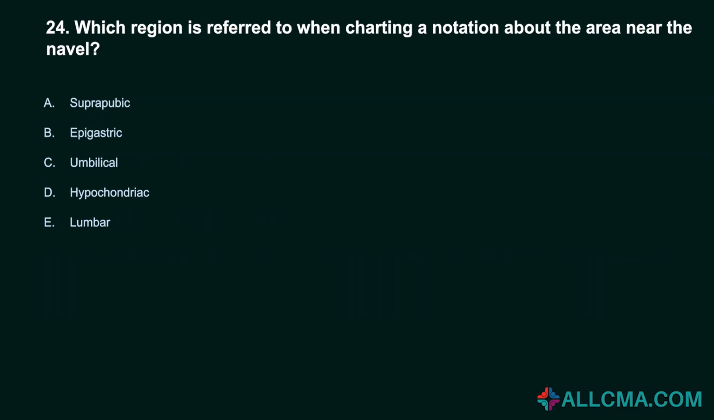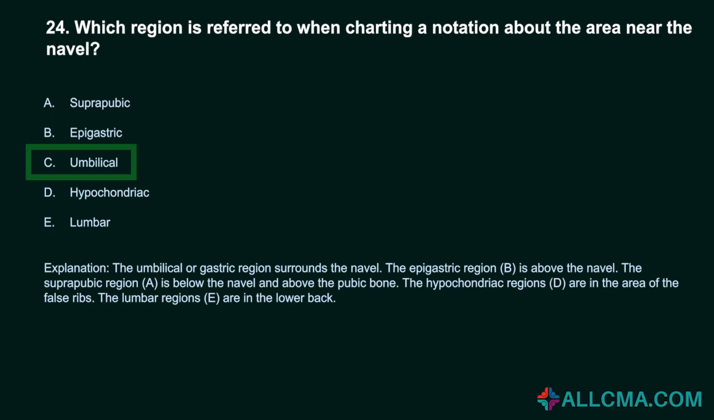24. Which region is referred to when charting a notation about the area near the navel? A. Suprapubic. B. Epigastric. C. Umbilical. D. Hypochondriac. E. Lumbar. Correct answer, C. Umbilical. The umbilical or gastric region surrounds the navel.